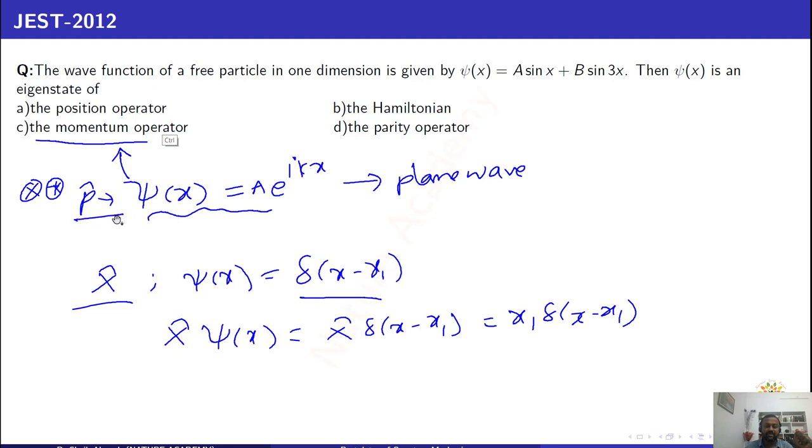For momentum operators, the wave function must be in the form of plane waves. For the position operator, it must be in the form of Dirac delta functions. For parity operators, if you get psi of minus x equal to psi of x, that is even parity, or if psi of minus x is equal to minus psi of x, that is odd parity.